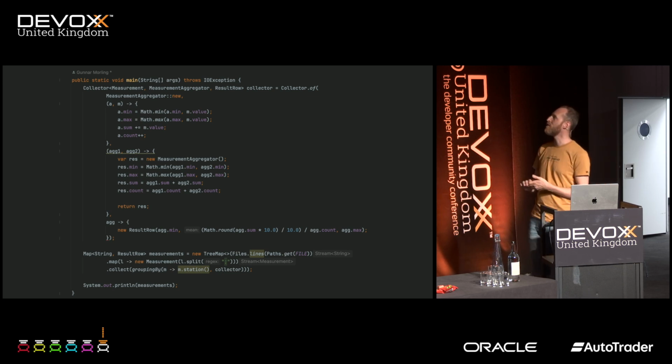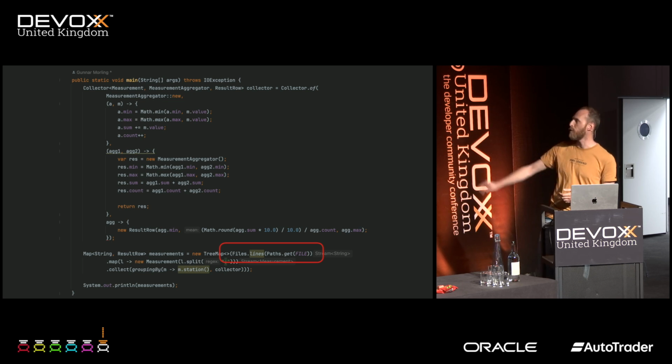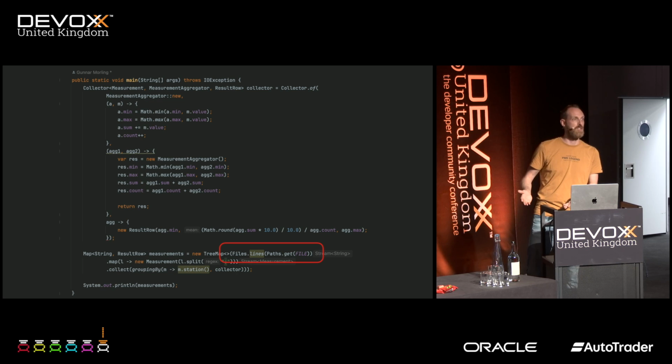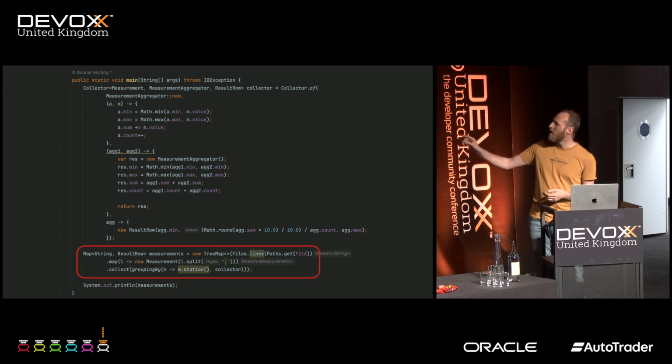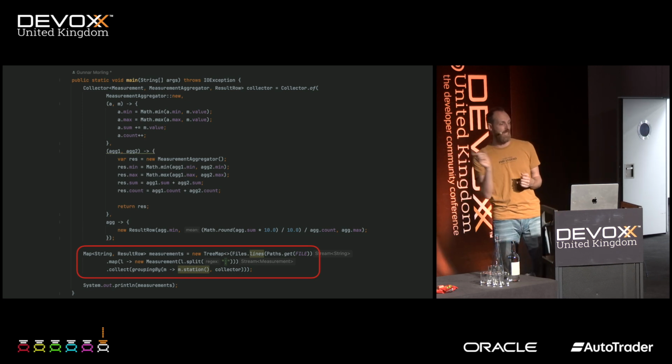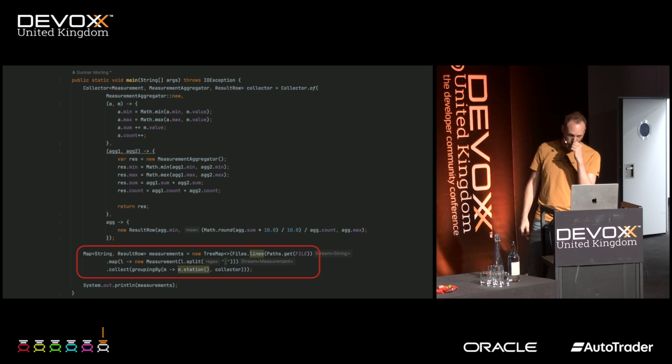And this is the rest of the code. Looks a bit complicated, but let's go almost line by line. We start at the bottom. We use Files.lines, which basically gives us a stream of all the lines. That's one problem taken care of. And for each entry, we create a measurement where we split the line between the name and the actual value. And in the end, we collect them with a groupingBy, and we pass in this collector.